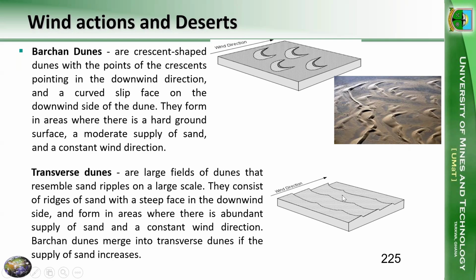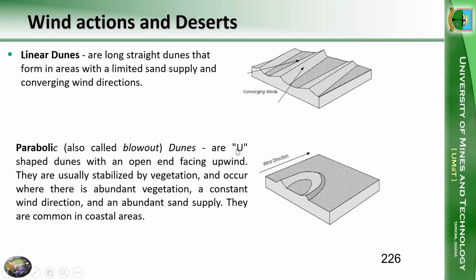They form in areas where there is an abundant supply of sand and a constant wind direction, whereas the barchan forms in a moderate supply of sand. The transverse forms in an abundance of sand. The barchan dune can merge into a transverse dune if the supply of sand increases.